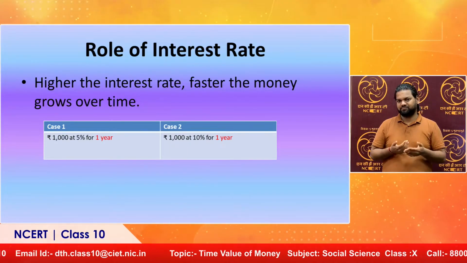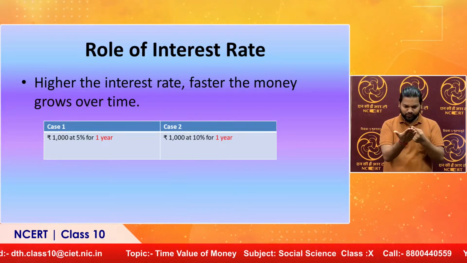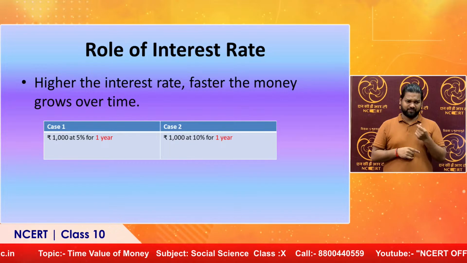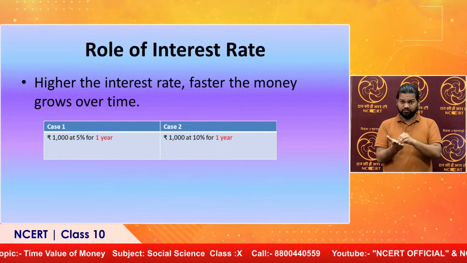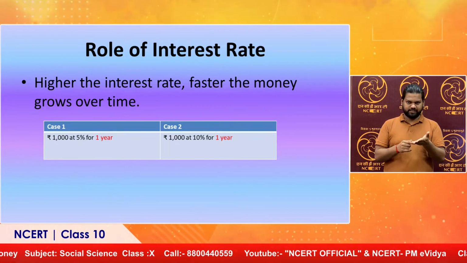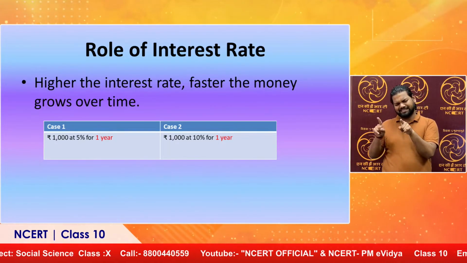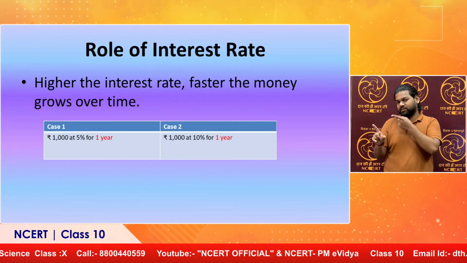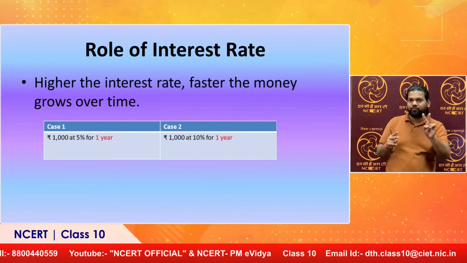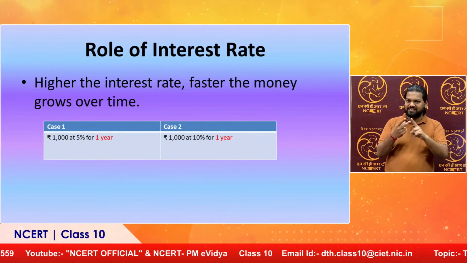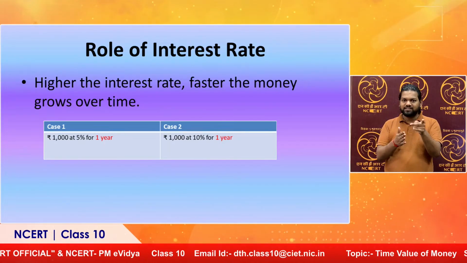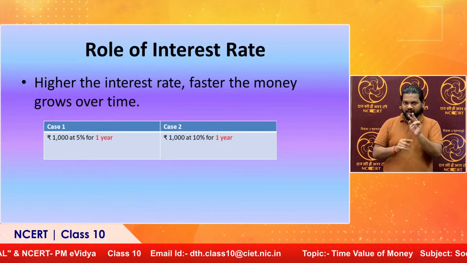Again, there are two cases represented here. One could be if I will deposit 1000 rupees for a time period of 1 year at an interest rate of 5%. In case 2, I am again depositing the same amount for the same time period, that is 1 year. The difference is the interest rate. So obviously you will say the future value will be higher in case 2 because I am getting a higher interest, that is 10%. So the relation is: the higher the interest rate, the higher will be the future value.